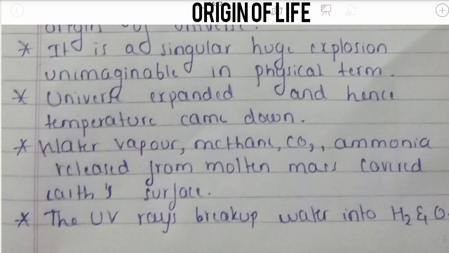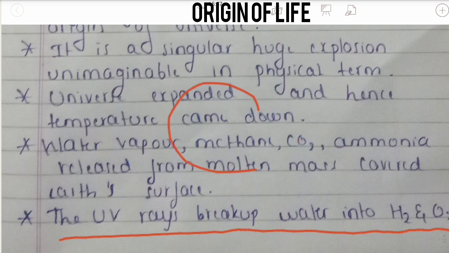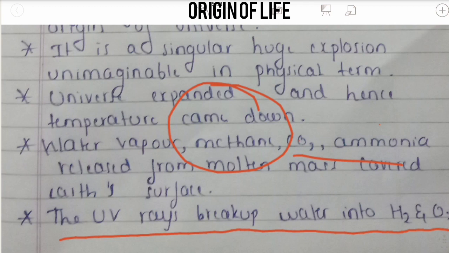Then the UV rays break up water into hydrogen and oxygen. Our sun releases UV rays, but now we have an ozone layer. In the earlier days, when the universe was formed, the sun would release UV rays. When we had a new earth, there was no ozone layer.